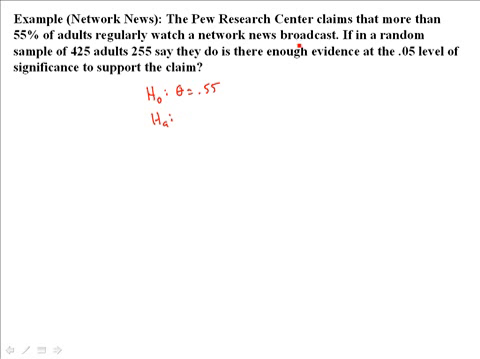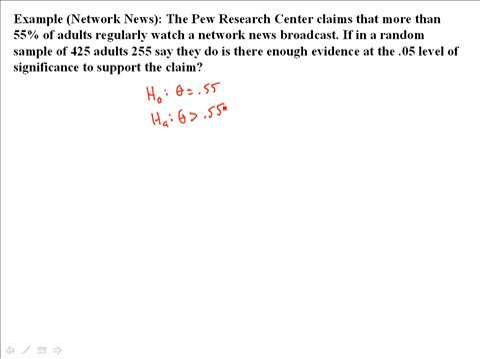So up here in the problem it says that the Pew Research Center claims that more than 55% of adults watch a network news broadcast. So that means the alternative has to have what form? Theta is greater than. Yeah, greater than this 0.55. Yeah, good.